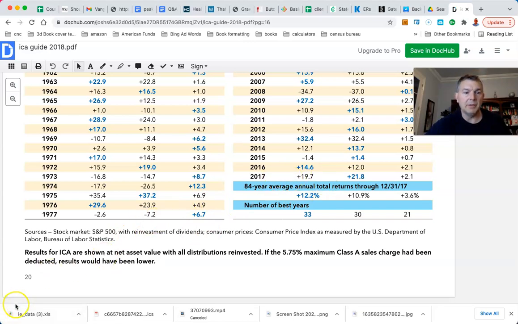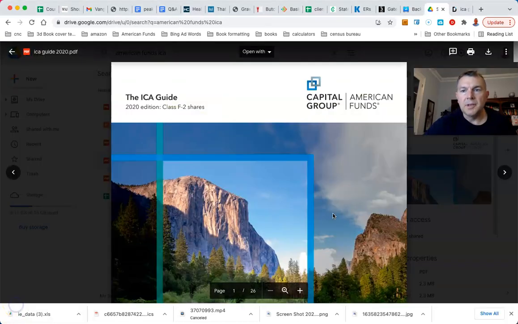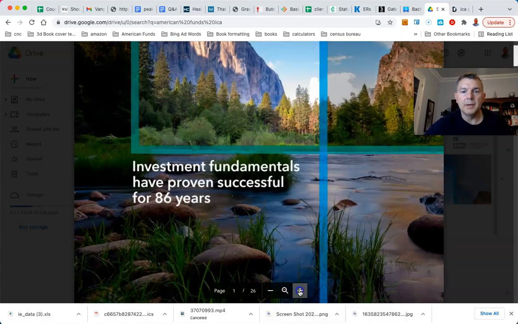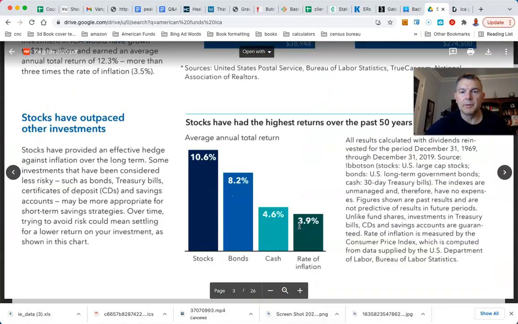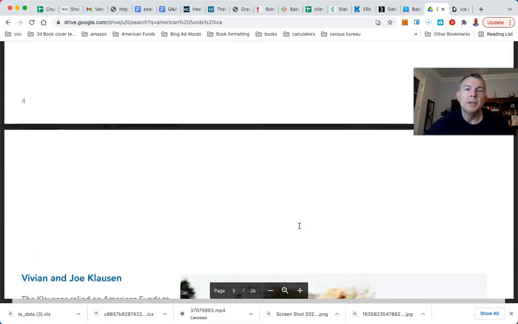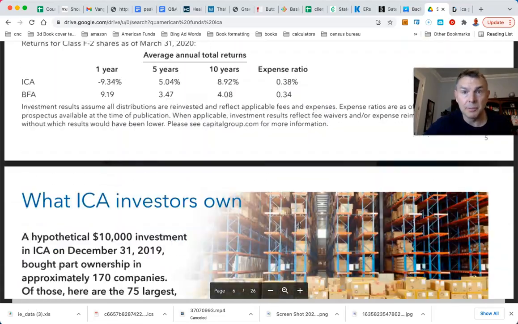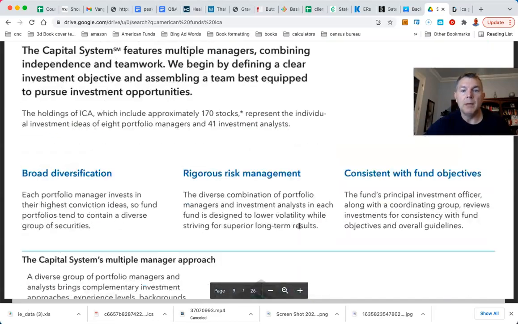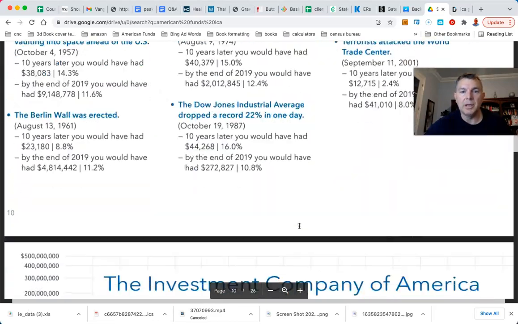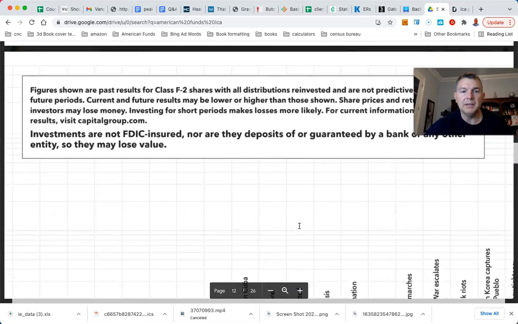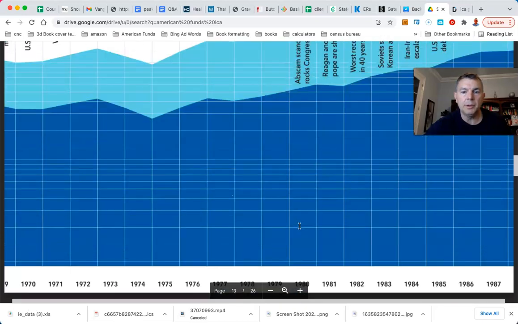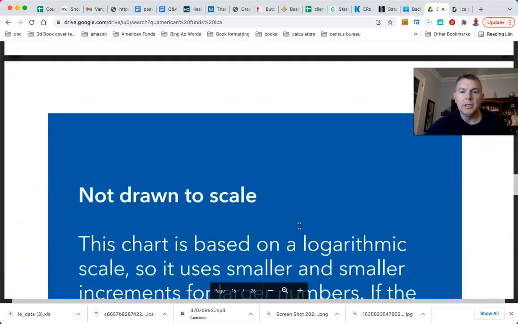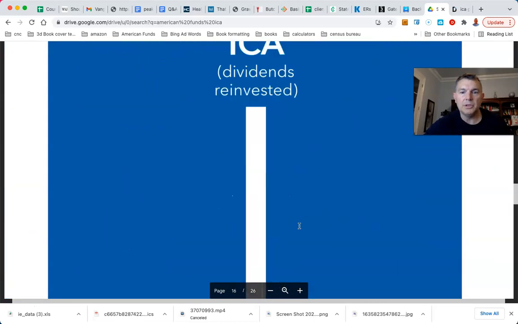I think it was. I even have the other one for 2018. ICA guide for 2020. I even have these ICA guides going back to like 2000. It's fantastic. It's the first thing ever. When I first became a broker, I just came across this. Someone probably gave this to me, a guy who was training me, and it's freaking fantastic. I love it. So we're going to go down here and just show you what the American Funds ICA has done relative to the S&P 500. Since 2018, it's 12.2 to, I think it was 10.7. Hold on just a second.